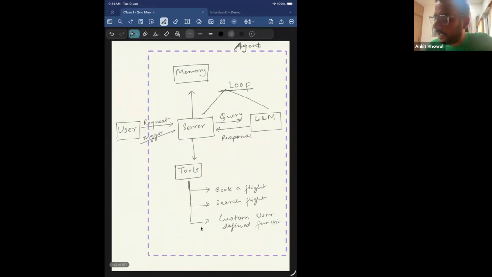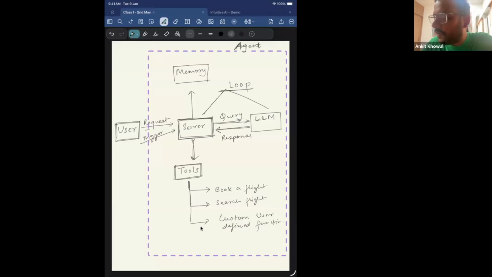Not only fetch information. And we saw the whole system around agents, what an agent actually is, right? So we have a user, and users type in a certain query, or they can trigger certain requests via a cron job or any other means. Then the request goes and sits on the server. The server hosts the LLM, the user query is sent to the LLM, and the LLM responds back, right? But the server also, apart from asking the question to the LLM and giving the response back to the user, has certain tool calls associated with it.